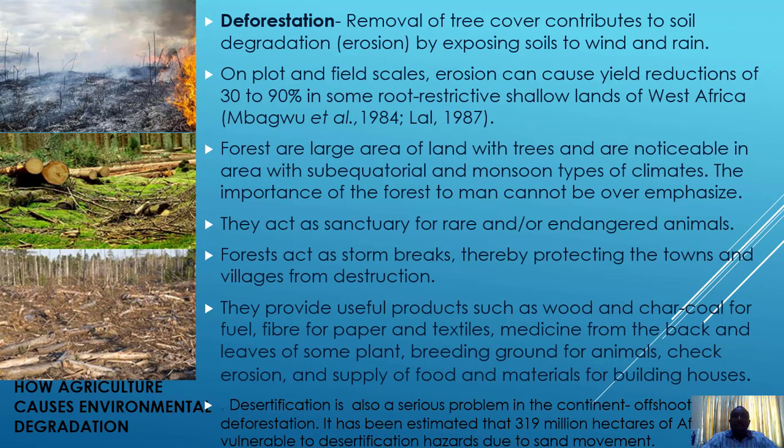Now, when the forest cover is removed, it gives room for wind and rain to batter the soil, because there's no more protection. So it removes the protection for the soil, and in the process, many soils become eroded, and it can turn into not just erosion but gullies. We have found out that erosion can cause yield reductions of between 30 to 90% in some root-restricted shallow lands of West Africa.